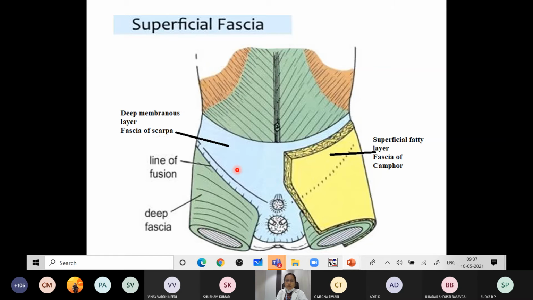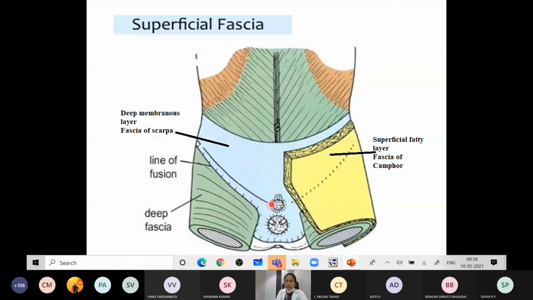So that is the superficial fatty layer and a deep membranous layer. This deep membranous layer will be attached in the midline to the linea alba, and below this line it will be continuous with the deep fascia of the thigh, which is called the fascia lata. Whatever the superficial layer is, it is continuous with the fat of the adjoining areas. But this deep membranous layer will become continuous with the deep fascia of the thigh, which is called the fascia lata.